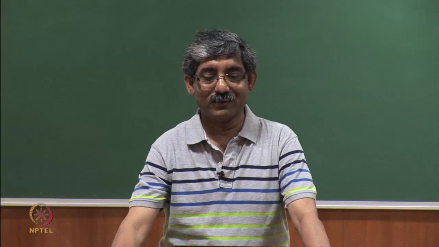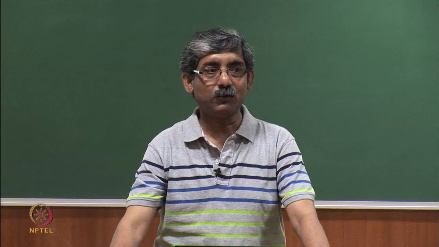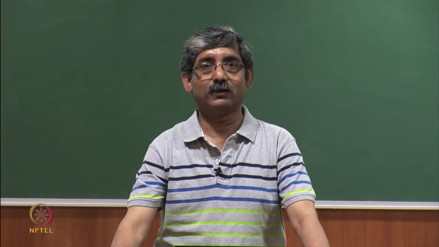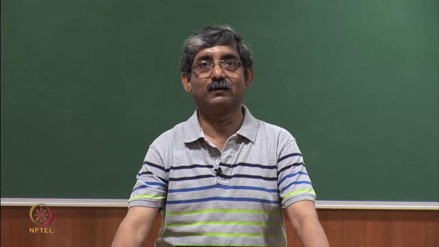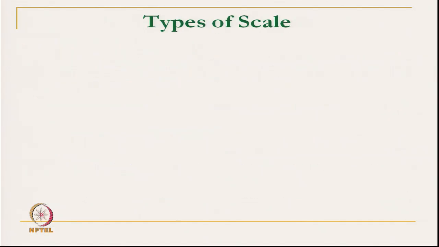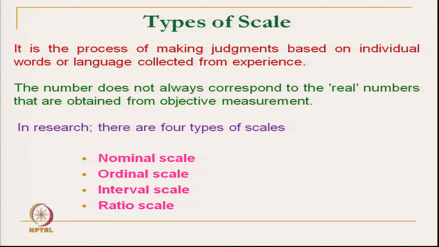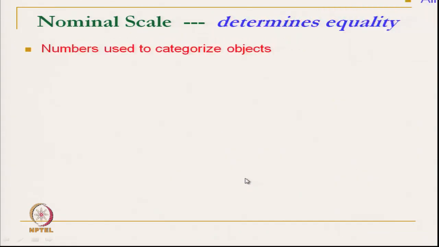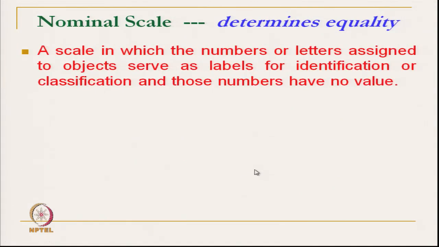Hello everyone. So, we will continue with the psychological scaling system. In last class we discussed there are 4 different types of psychological scaling: nominal scale, ordinal scale, interval scale and ratio scale. We have discussed the nominal scale, which actually talks about the equality.